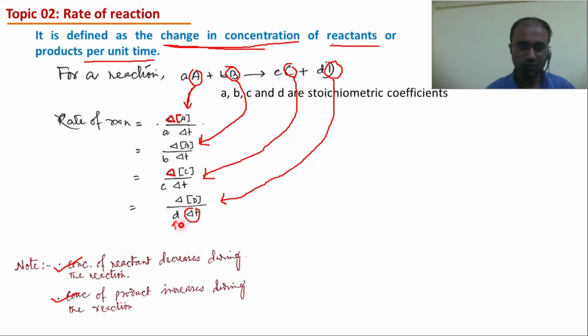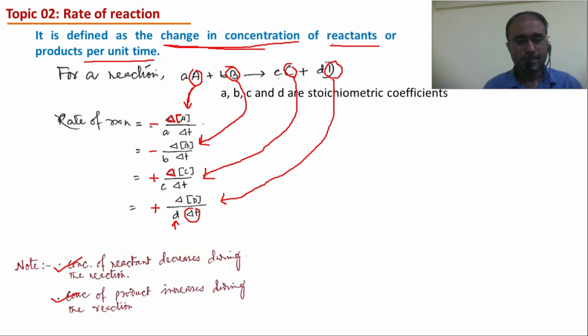Mathematically the value of all these expressions, all the results, will be same. But whenever you write the expression in terms of a reactant, you have to put a minus sign before. And in terms of product, in the third case, a plus sign before has to be there.